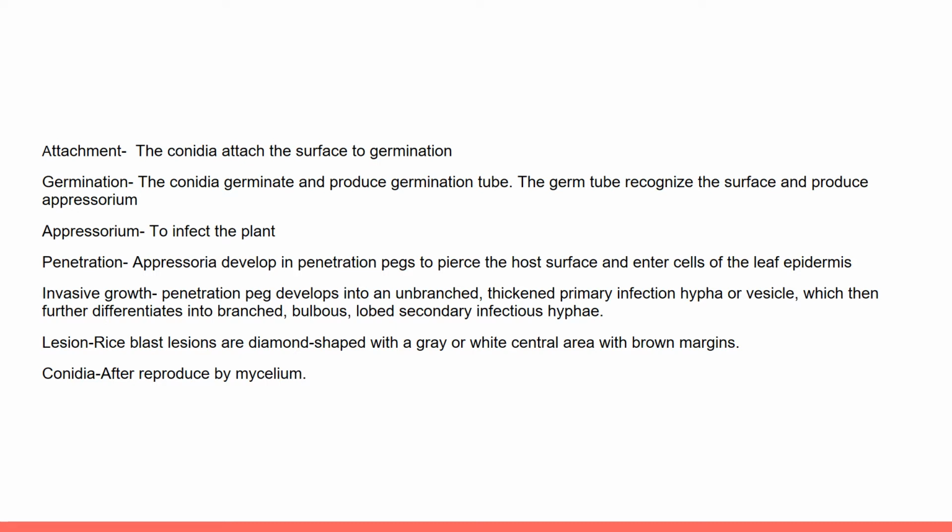Appressorium formation is initiated by cessation of tip growth when the germ tube is attached to a hydrophobic surface. The germ tube tips then begin to bend and swell. This process is known as germ tube tip deformation or hooking.